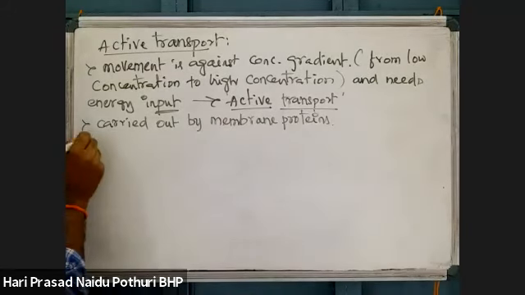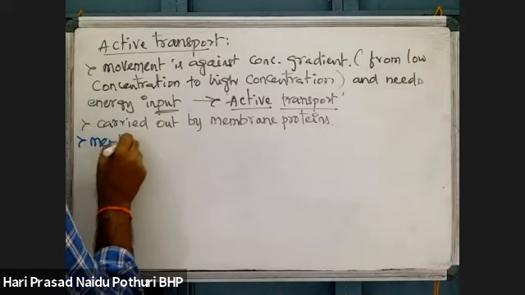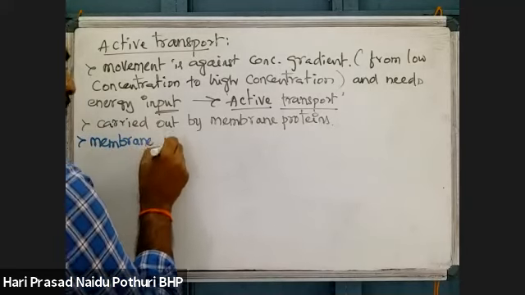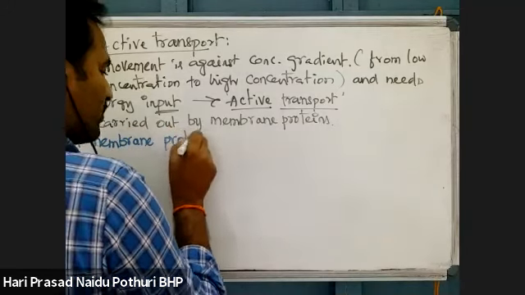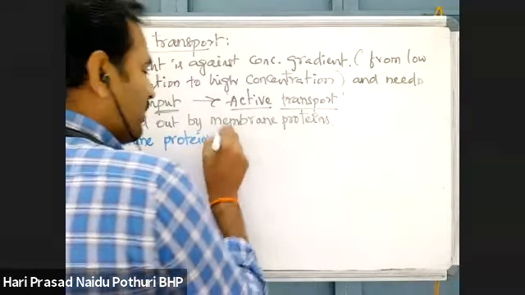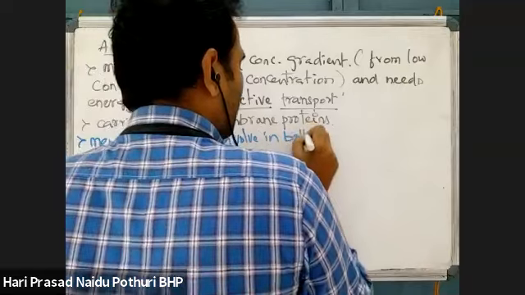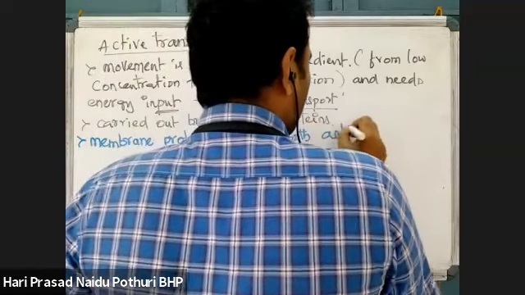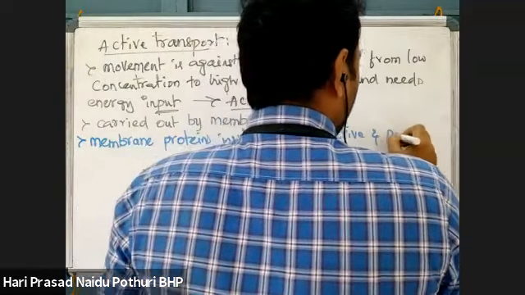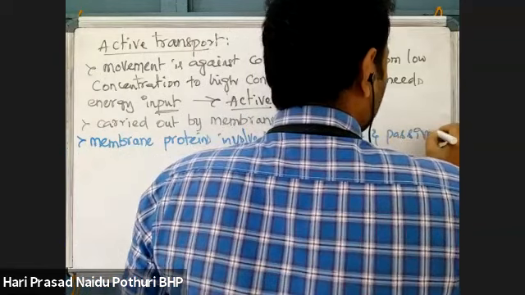That means membrane proteins are involved in both active and passive transport.